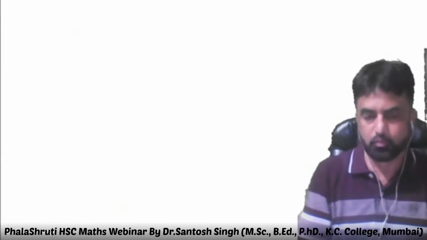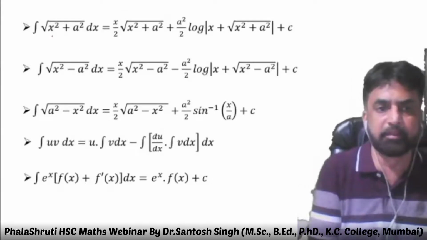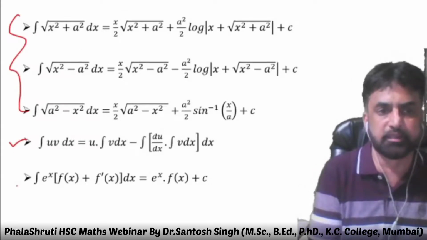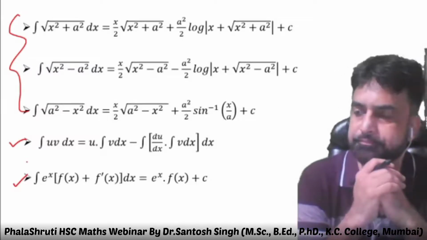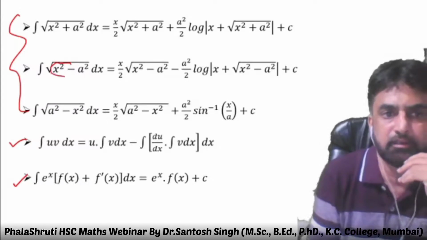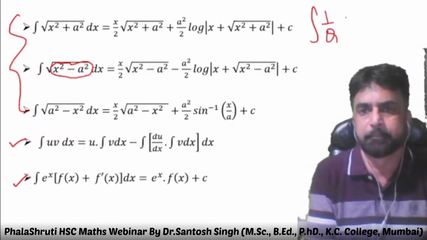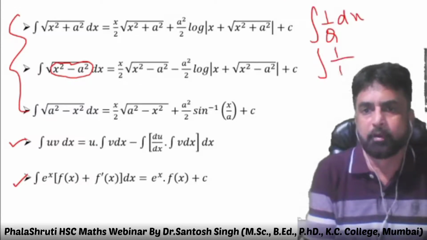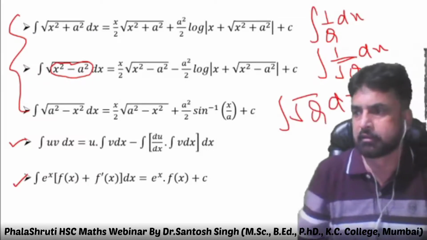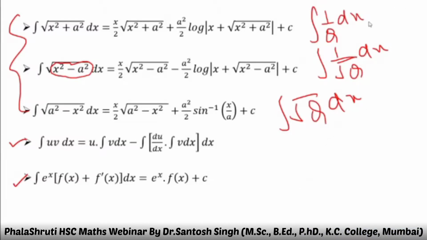And the last one is a very, very important formula. If you want, take a screenshot of it. Out of these three and these two, one or the other definitely comes in the exam. This is square root of quadratic. So how do I teach? I take it in three groups: 1 upon quadratic, 1 upon square root of quadratic, and square root of quadratic. There are three types in that, three formulas each.